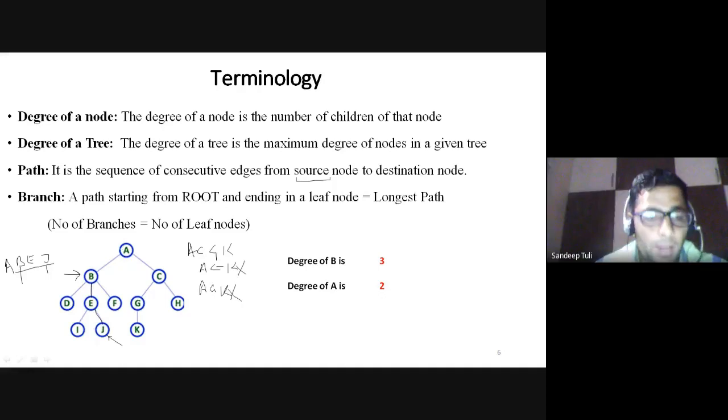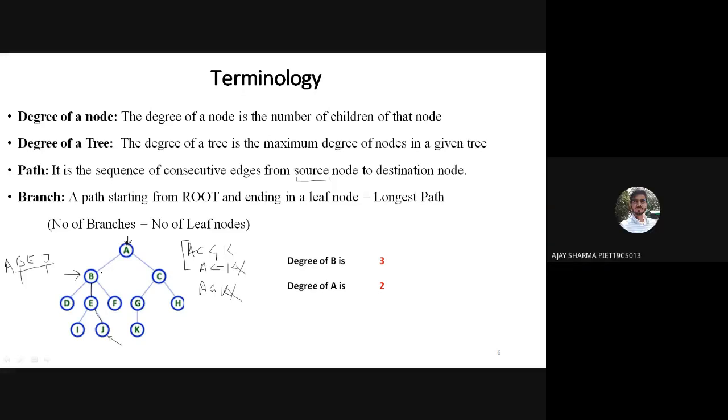Yes, it may be, but what you are saying, that it must have a parent node, is not required. Like A does not have any parent, but A could also be the source node. In my next example, A, C, G, K, A is the source node and it is also the root node, which does not have any parent. Okay, sir.